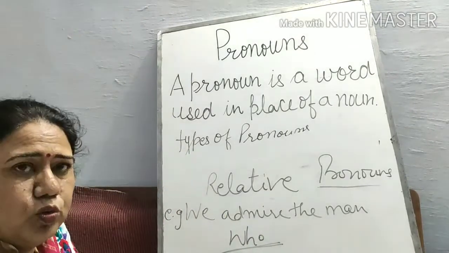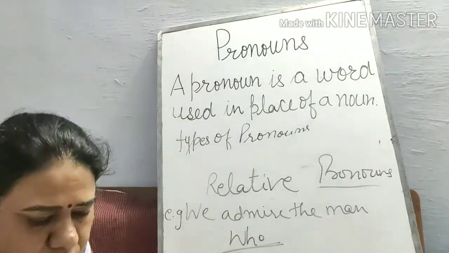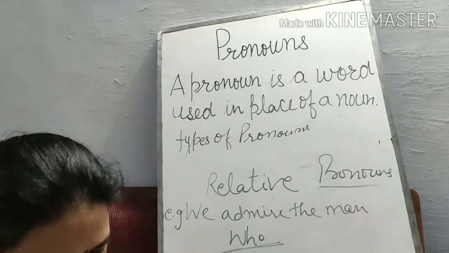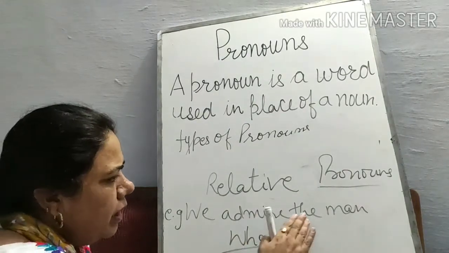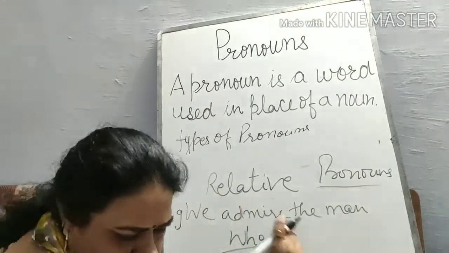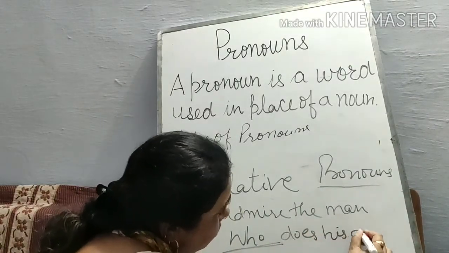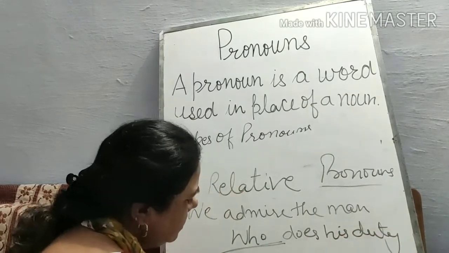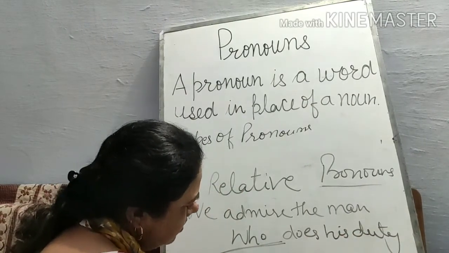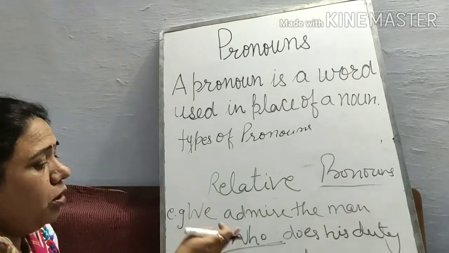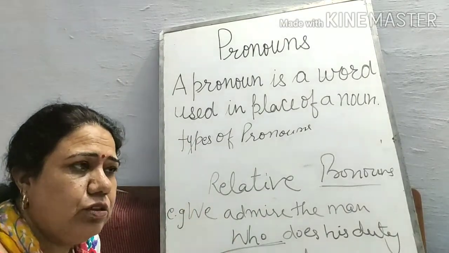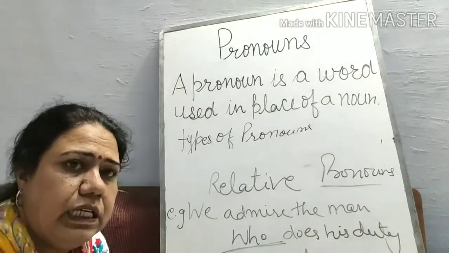Who, whom, which, that. We admire the man who does his duty sincerely. We use who for a person and which for non-living things and animals.